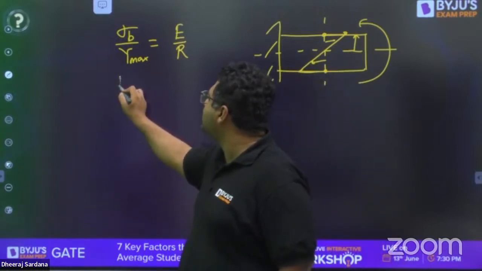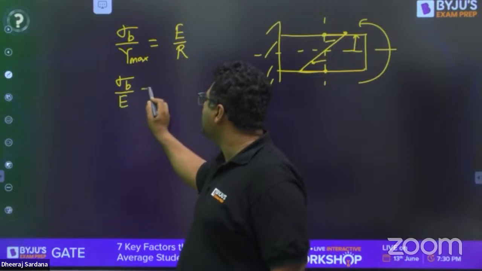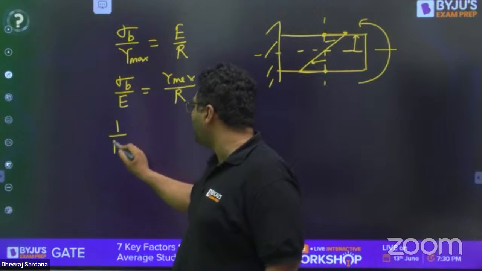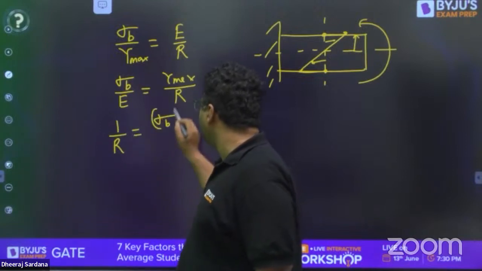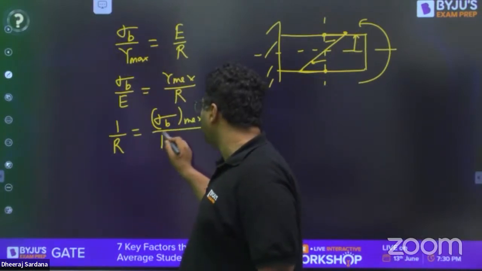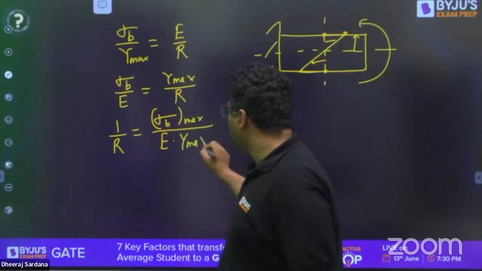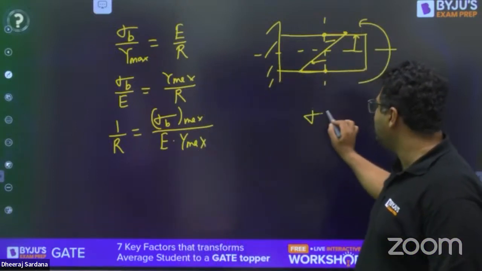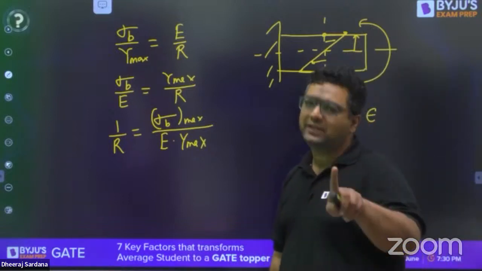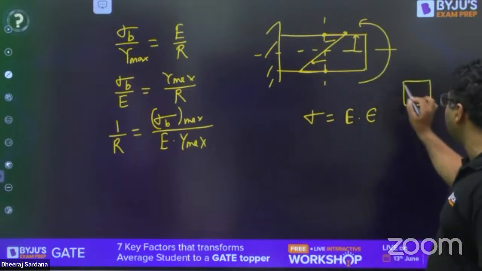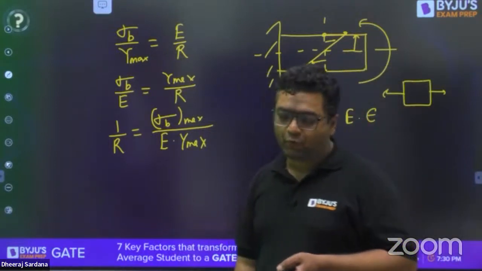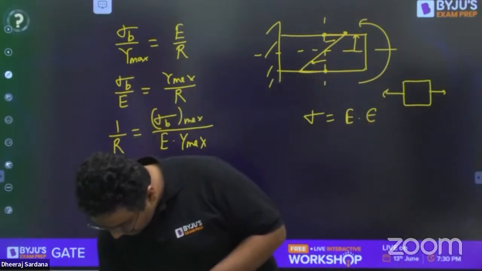So my dear, you can write this sigma B upon E is equals to Y max divided by R. But as you need to find out 1 upon R, you can also write it as sigma B, that is also when Y max, sigma B is going to be max. Sigma B max divided by E into Y max. So my dear, you would be aware of one thing, that stress is E times of epsilon, because in the bending you can consider it as a uniaxial loading, and whenever we are having the loading as uniaxial, we can apply this formula, because for biaxial combined we are having the concept of Poisson ratio as well. So I feel, guys, you are understanding the question.